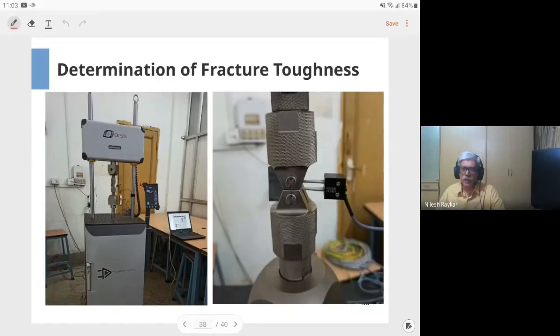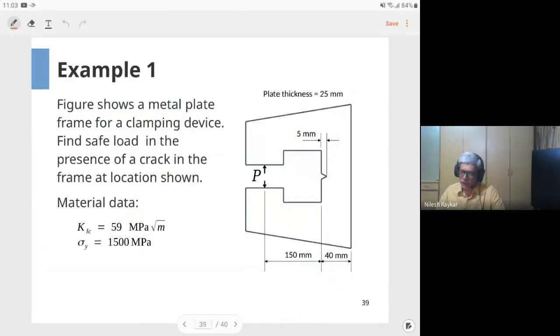So this is a picture of the machine which our department has, which can do the testing. Then we had a numerical problem which considered a clamp having a crack. On the vertical leg of this C clamp, you find that there is a crack of size 5 millimeters. You have to establish what is the maximum load that this frame can take. The K1C value, or fracture toughness, of this material is given.